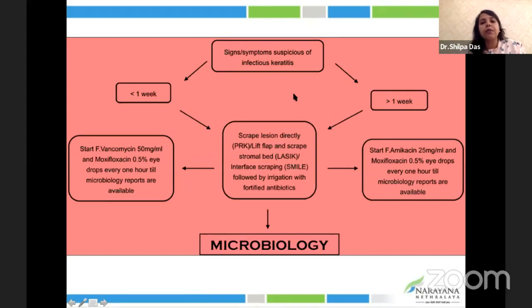Now, do not wait for the microbiological results to come. If the infection occurs within 1 week, start off on fortified vancomycin along with moxifloxacin.